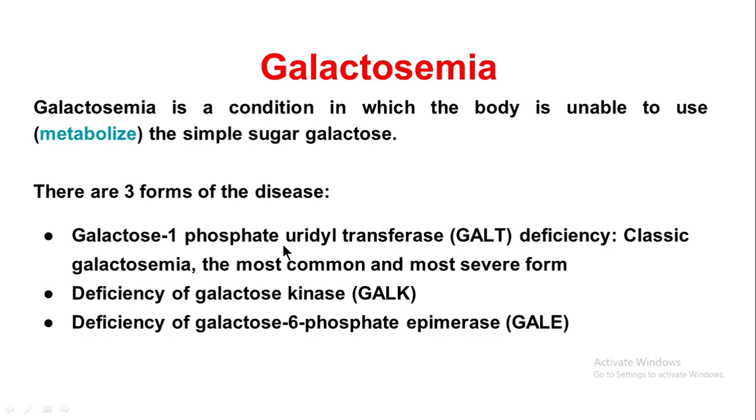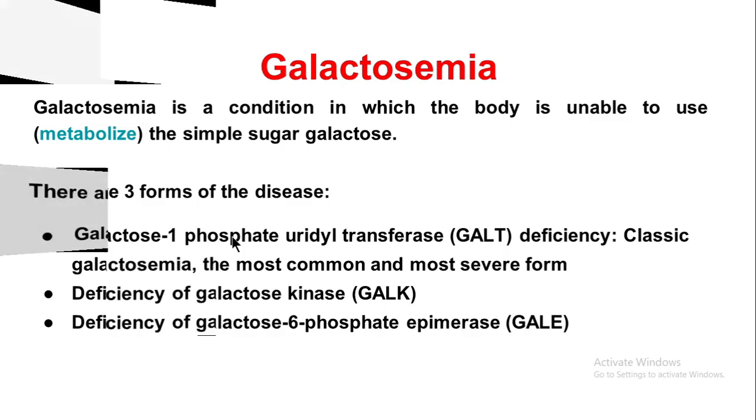First one is galactose 1-phosphate uridyl transferase deficiency, that is called GALT. It is the classic galactosemia. It is most commonly seen and it is a very severe form. The next one is deficiency of galactose kinase, GALK, less common, and a very less common deficiency of galactose 6-phosphate epimerase, GALE. So GALT, GALK, and GALE. These are the three types of galactosemia.